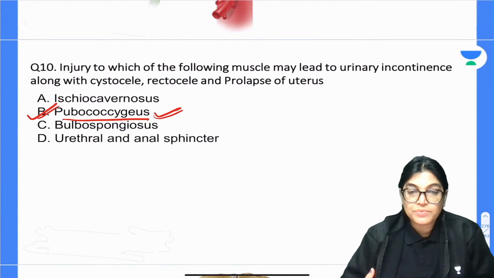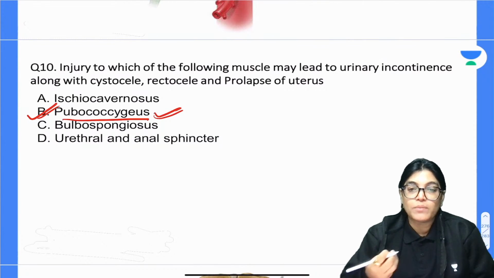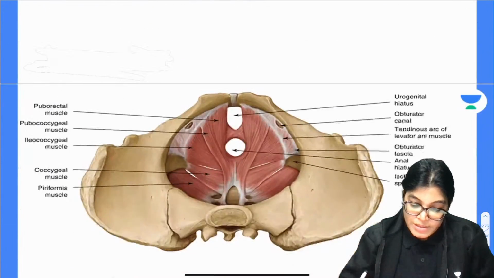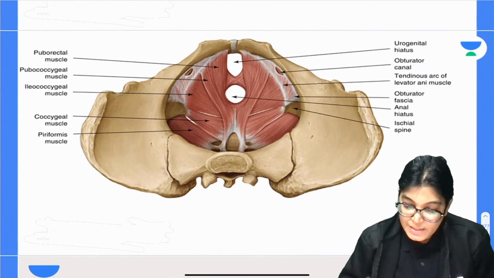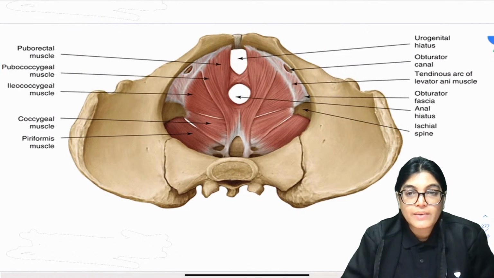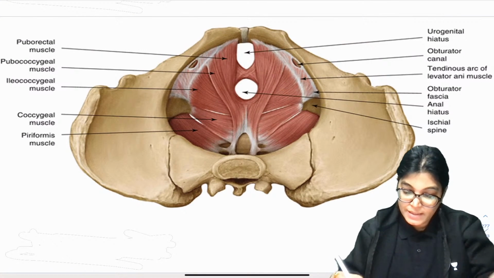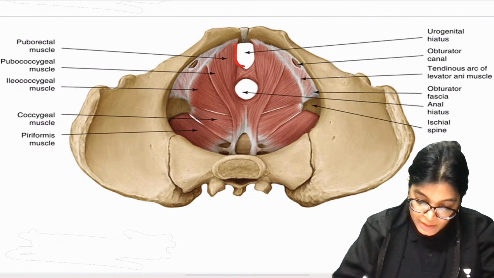Also, this pelvic diaphragm has a gap for the opening of the urethra, vagina, and the anal aperture. It is getting support from the parts of the levator ani muscle and also the coccygeus muscle. Levator ani muscle has the parts ischiococcygeus, iliococcygeus, and pubococcygeus. See here in this diagram, you can see the superior view of the levator ani muscle. If you want, I will enlarge it slightly. Now you can see it is having an opening in the anterior aspect.